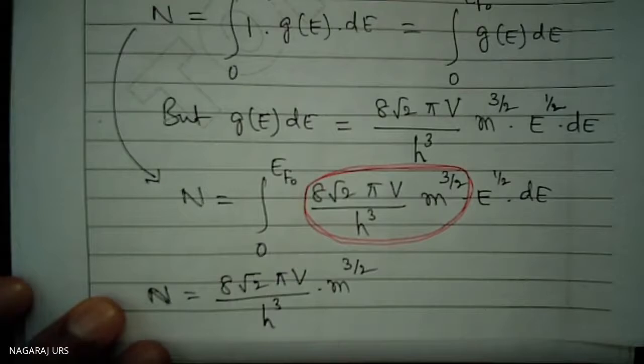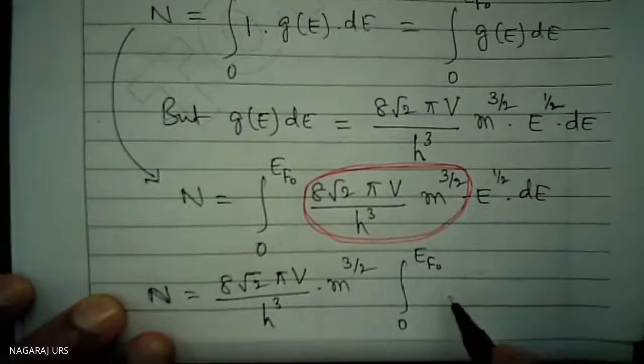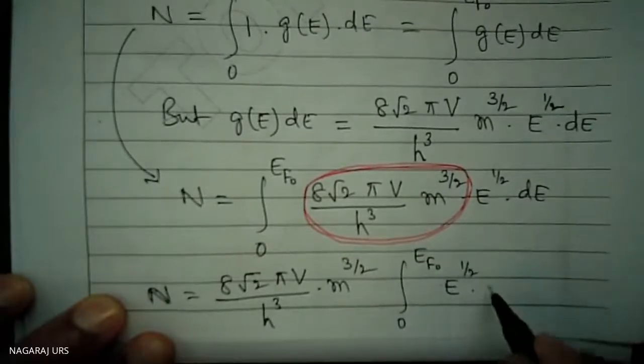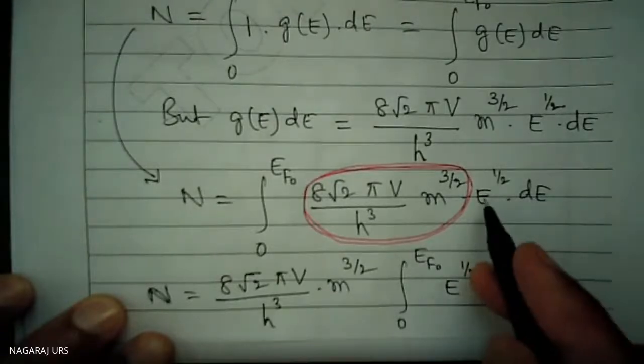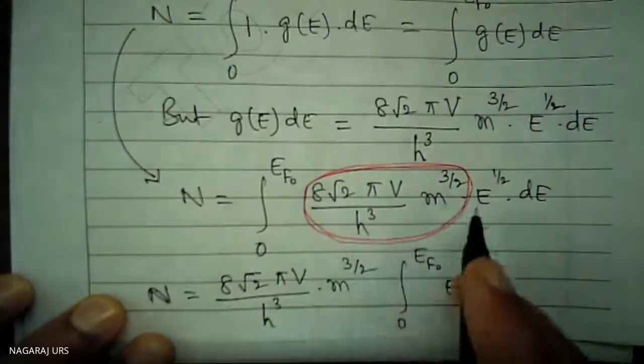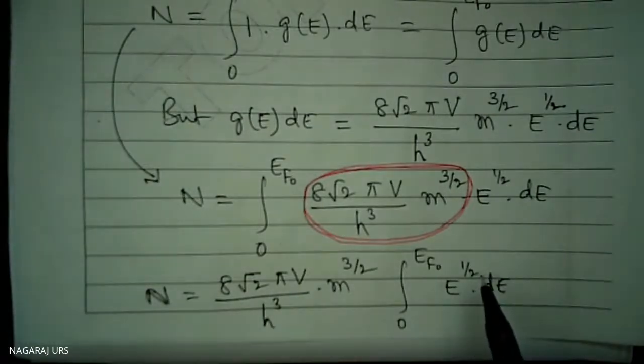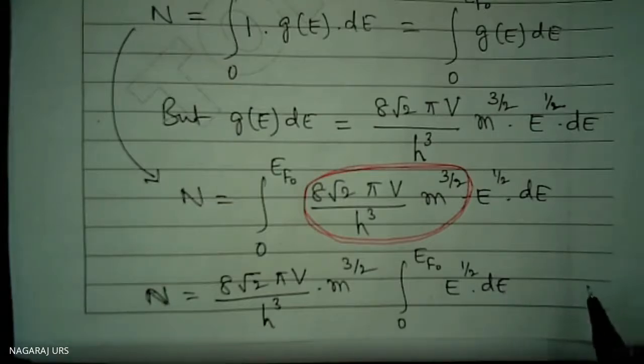Hoping that you have understood. Integration from 0 to EF naught of E to the power half into dE, because this is the only variable. I am supposed to integrate E to the power of half with respect to E. The other things I will treat as constants and take outside the integration symbol. You know the formula: integration of x to the power n dx is equal to x to the power n plus 1 divided by n plus 1. Here also, E to the power of half plus 1 divided by half plus 1.